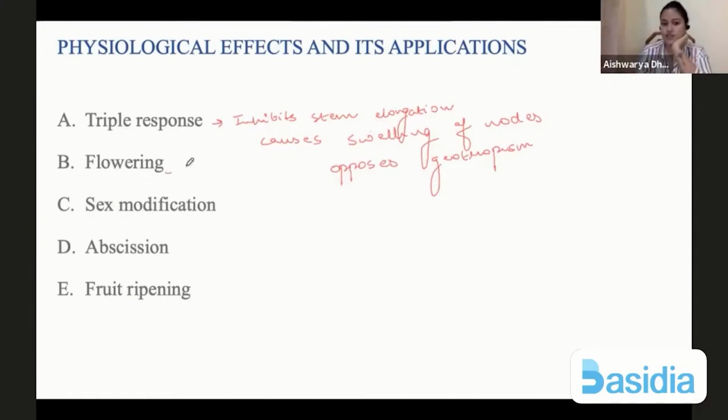So it induces flowering. It allows sex modification. That means it increases the number of female flowers again, because the main focus is again to produce maximum yield of fruits. It causes abscission, that is of course falling. So abscission of leaves, flowers, and it allows fruit ripening. Okay. So any doubt anyone so far?